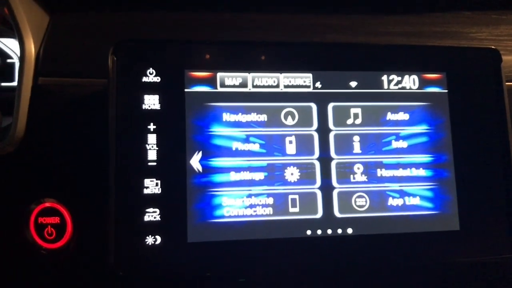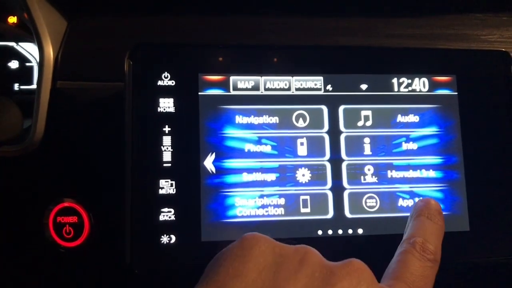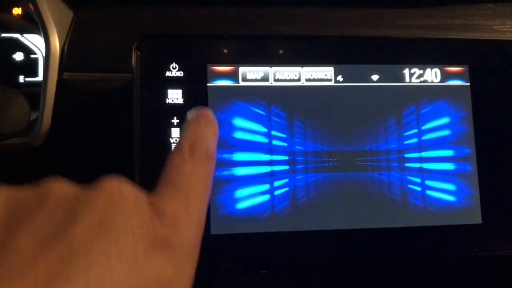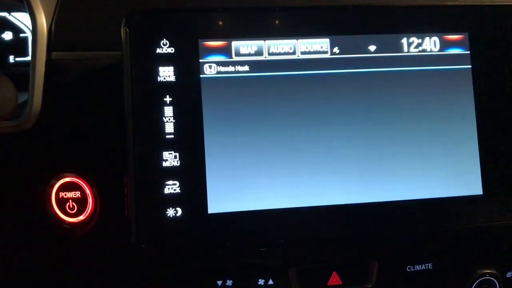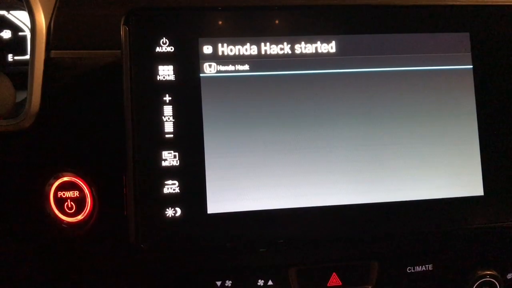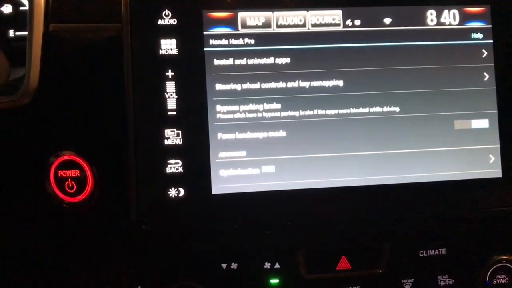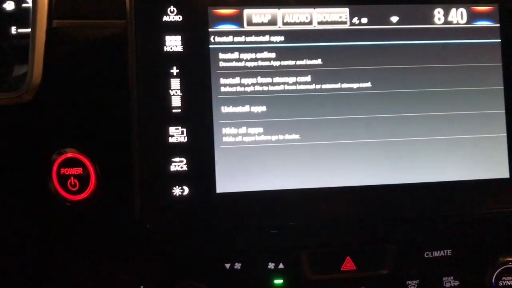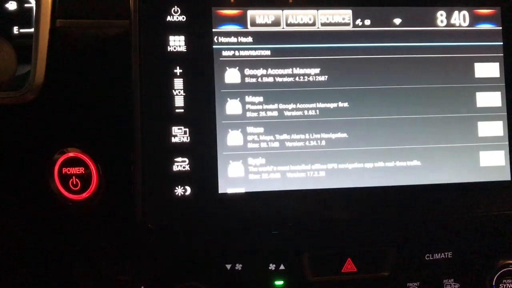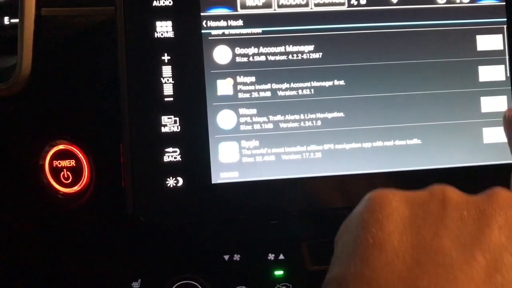So now if we go to, I'm not even sure, app list, and go to Honda Hack. Wow, look at this. Honda Hack started, and now install or uninstall apps. Install apps online. And now I can hit Waze. I'm going to install Waze.